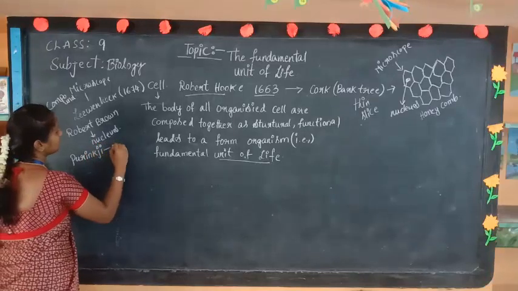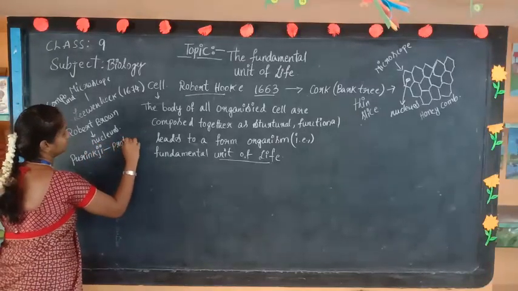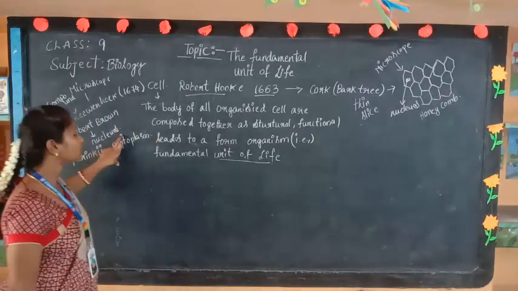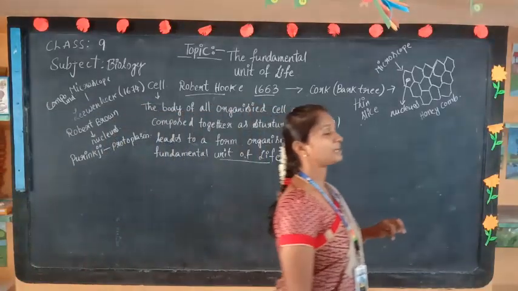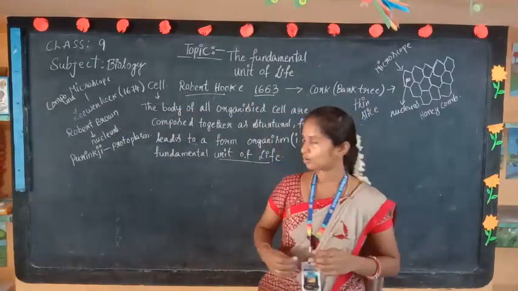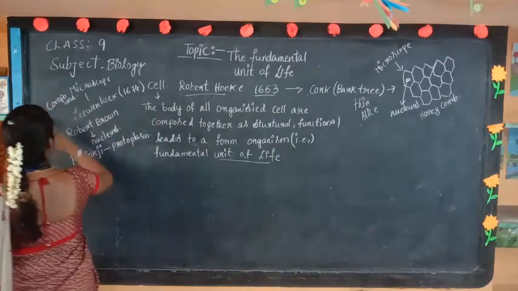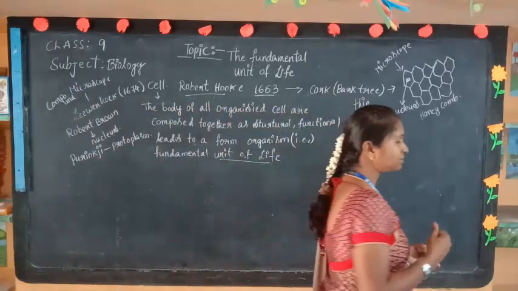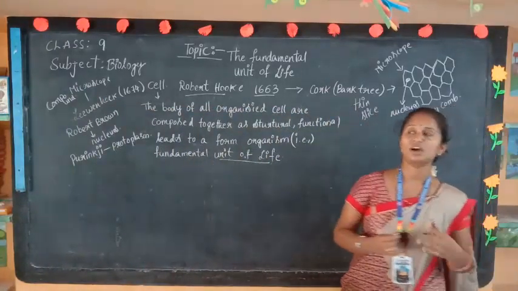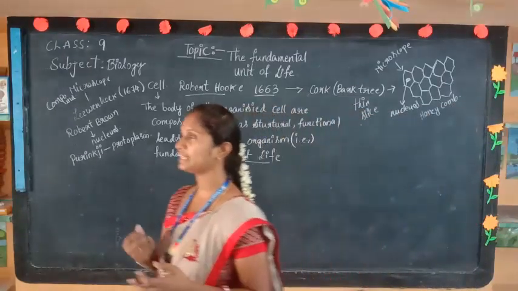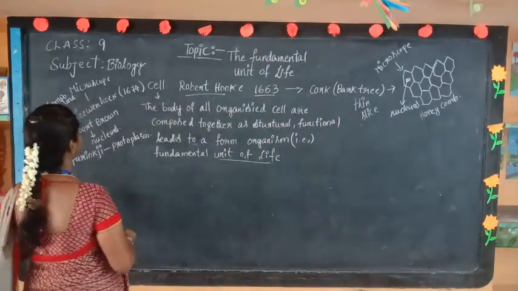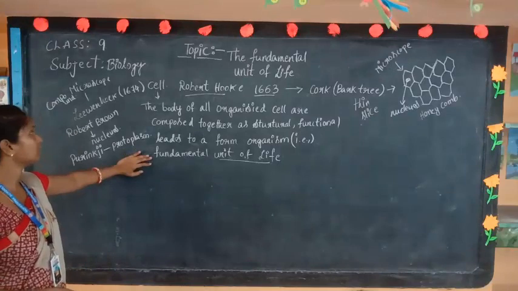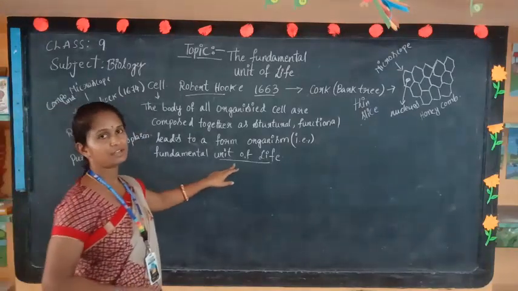After Robert Brown, Purkinje discovered the protoplasm in a cell. Protoplasm means the floating substance present inside the cell. After all these theories, scientists found that not only plants and animals, all living organisms have cells. The cell is composed to form an organism, and it is life. The cell is the fundamental unit of life.